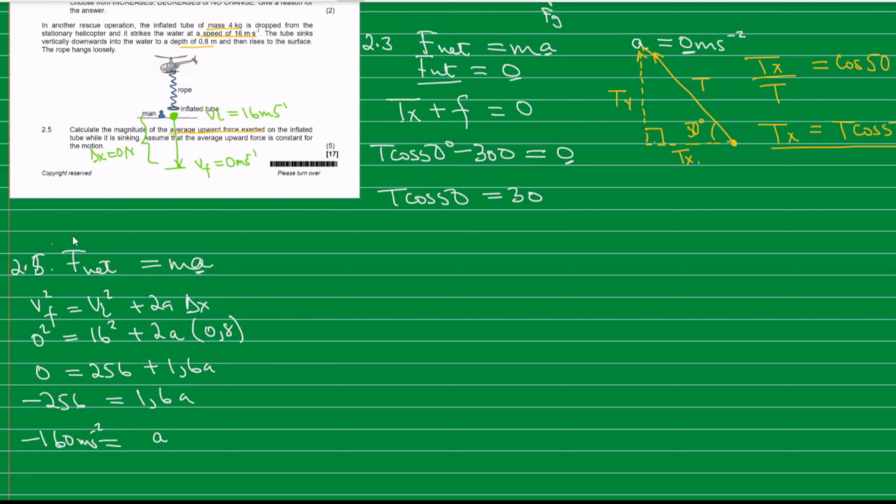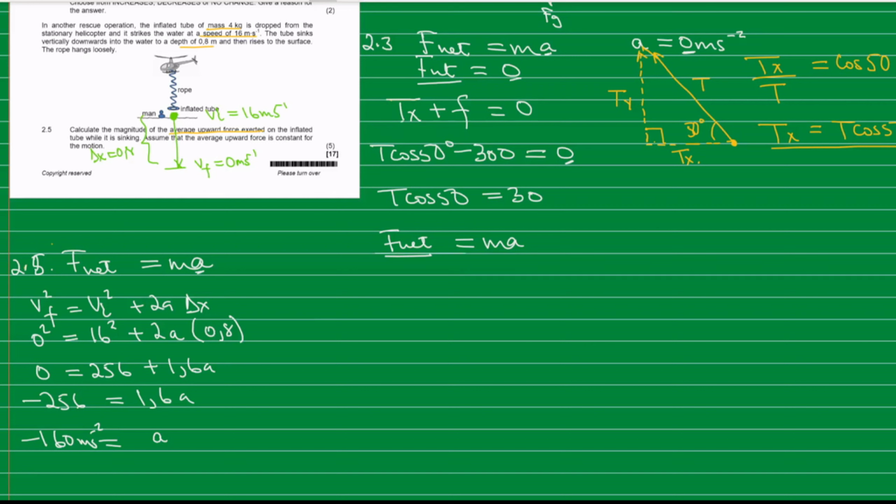Now we are going to come back to the net force. Let me write it here. Our net force is equal to ma. Now we are going to break down the net force, because the question is asking us to calculate the average upward force. As the tube is sinking into the water, there's an upward push by the water particles. So that is the force that we want to calculate.